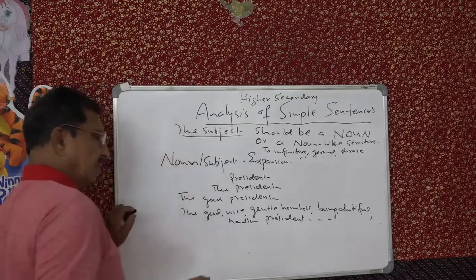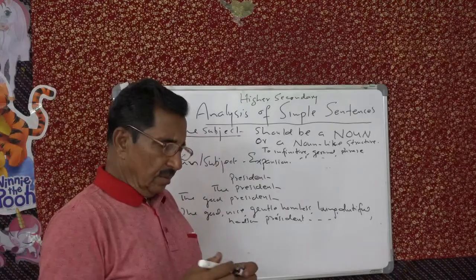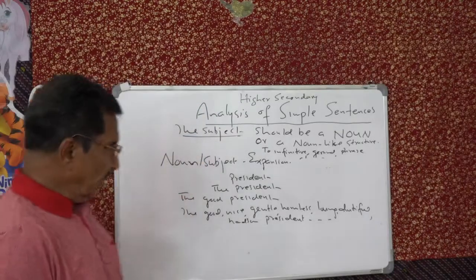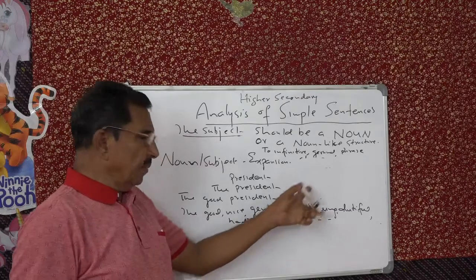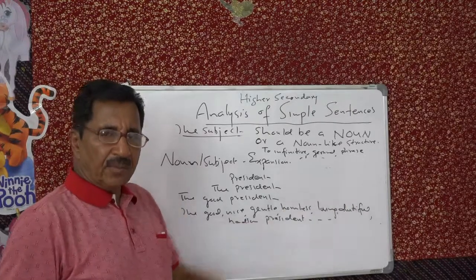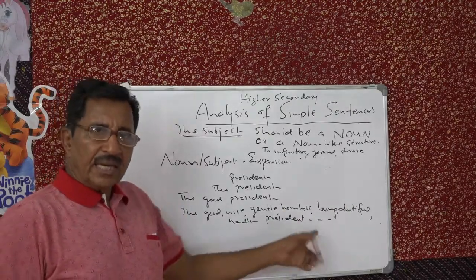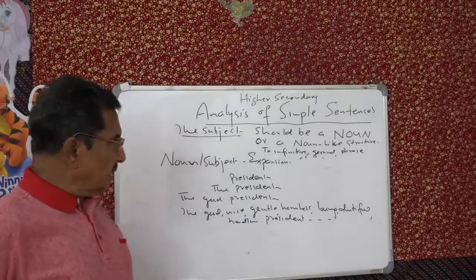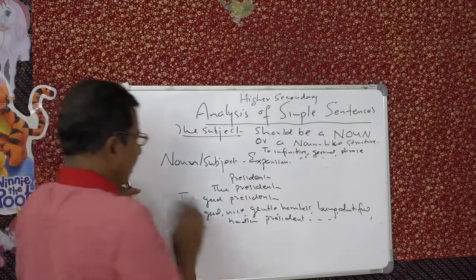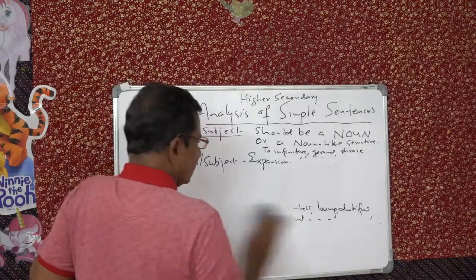So we have got this, what do you call opposition. The president, the head of the state, then it is opposition. So there are, as we have seen, many ways of expanding a subject.